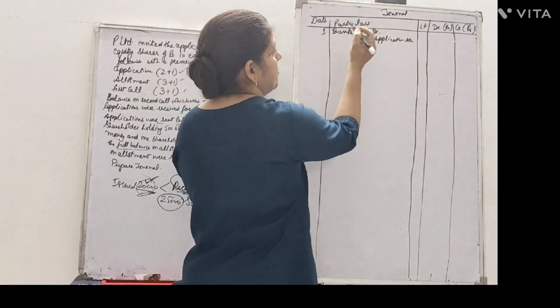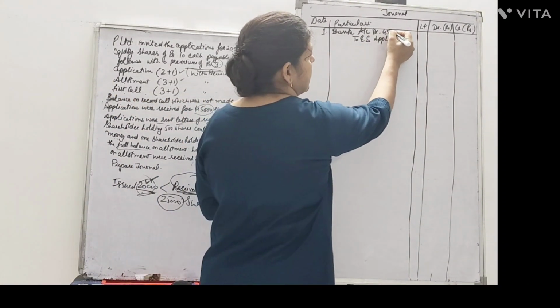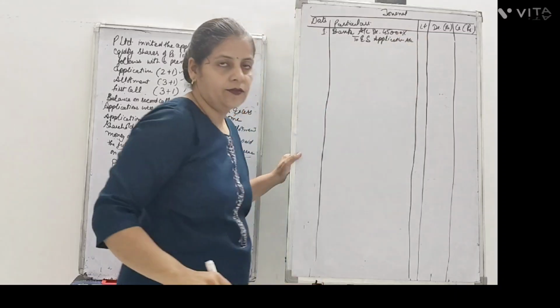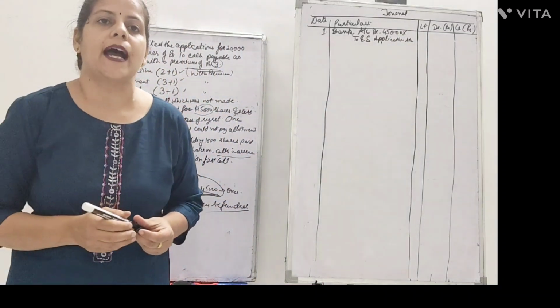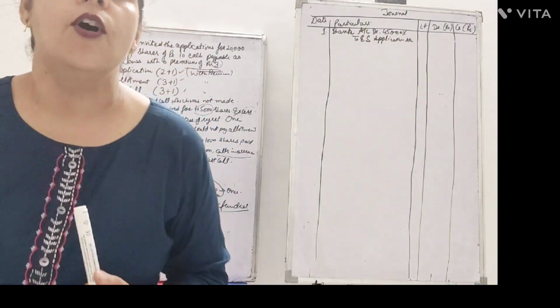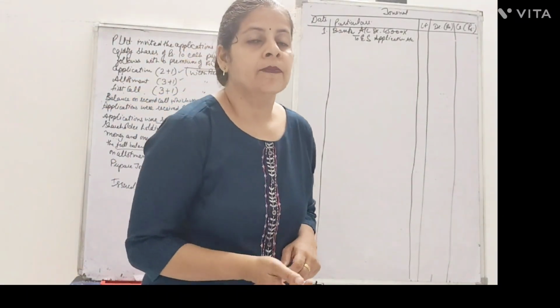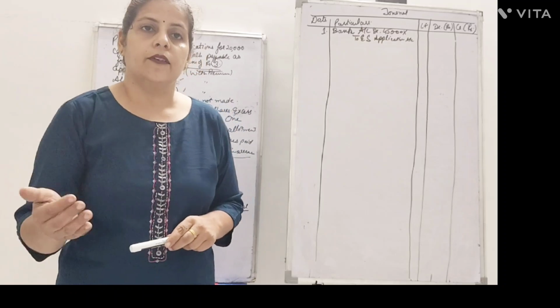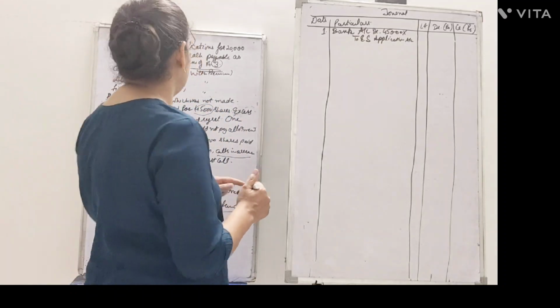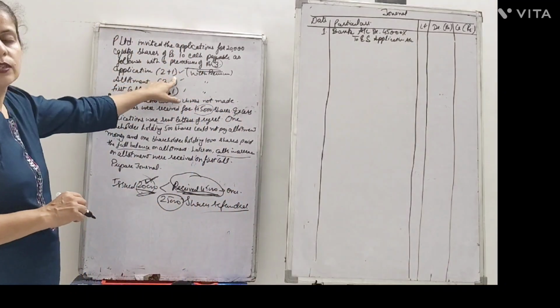So the application money was received on 45,000 shares. The people applied for 45,000 shares with the application money, and later on we would give them their refund.